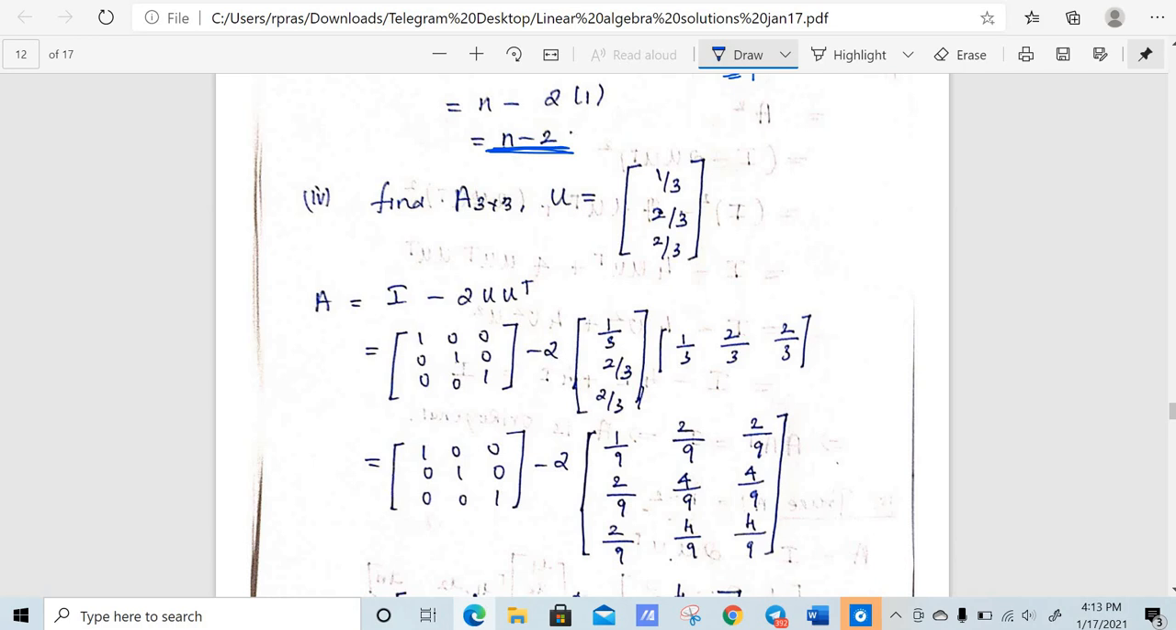We need to find A. So A is I minus 2U U transpose. I is 1 0 0, 0 1 0, 0 0 1, minus 2 times U, which is 1 by 3, 2 by 3, 2 by 3. U transpose, you just write this in row form.